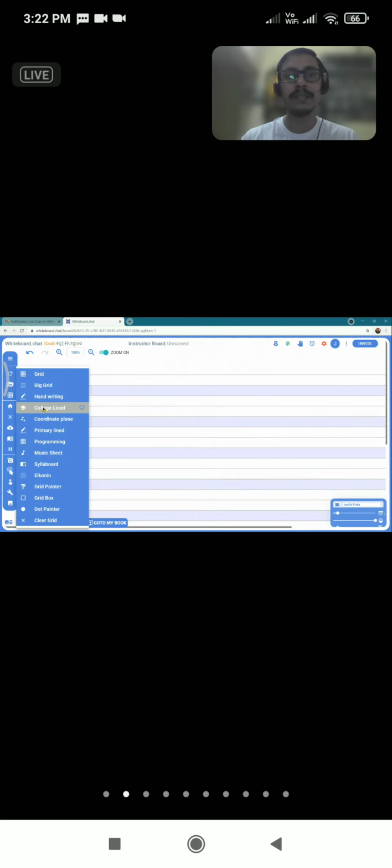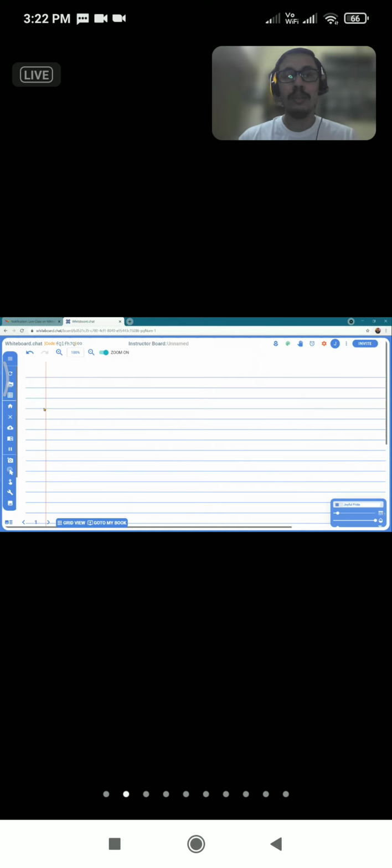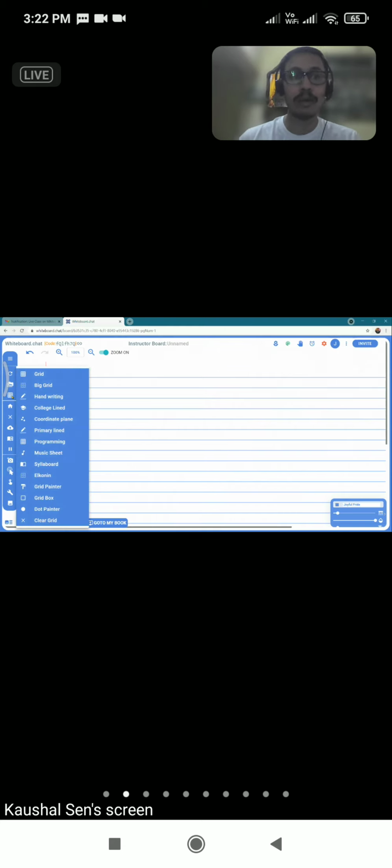Then comes the next, that is the college line. This can be used for the English teacher, social science teacher, or science teachers, where we want our students to write in a particular format, giving the same reference as the notebook. So digitally, we can provide them such an experience by clicking on the grids. As per our requirement, we can find our grid, make the backdrop, and then share the whiteboard with our students. Let's see, there are a lot of grid options.